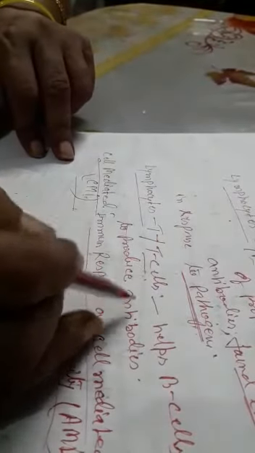Lymphocyte T or T cells. T cells help B cells to produce antibodies. So humoral immune response is created and it is mediated by antibodies in the blood and lymph. Lymph means humor, so it is blood and lymph.